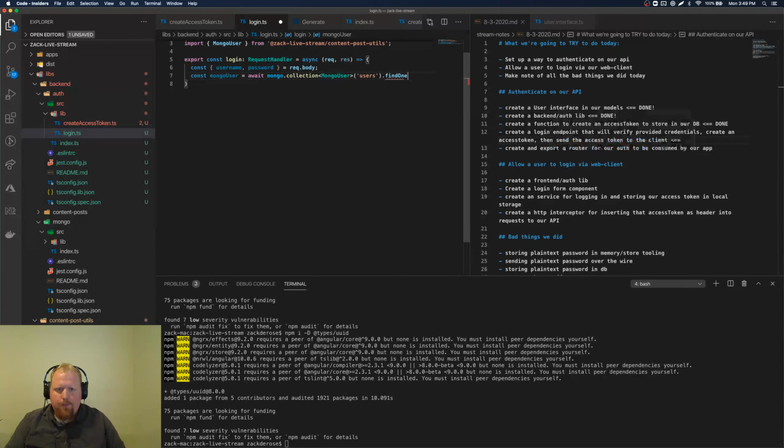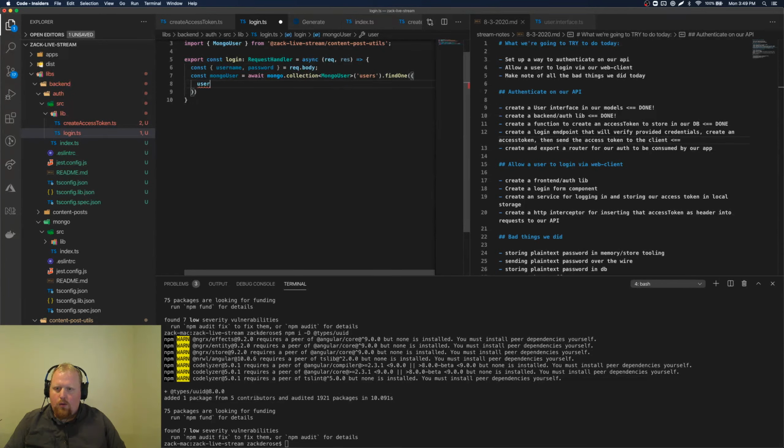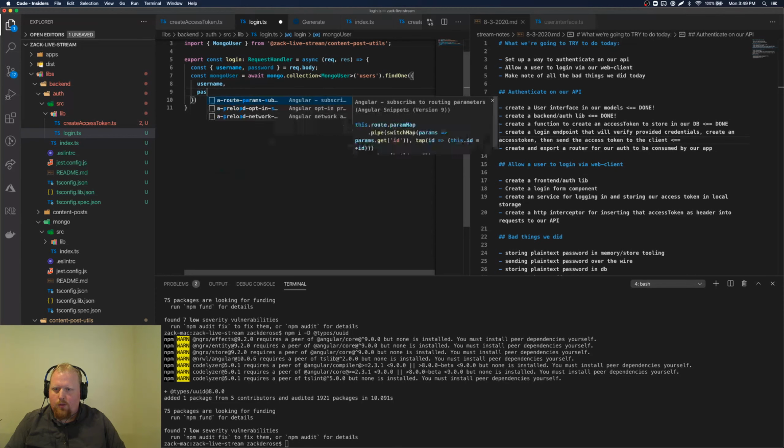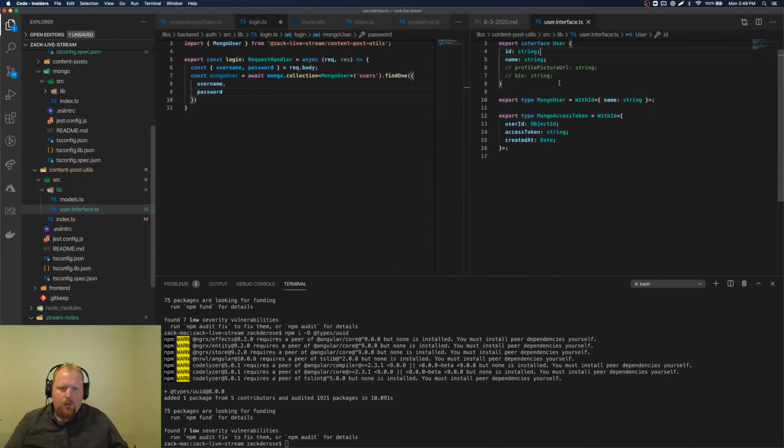All right. So for our filter here, we're going to want to do it so that the username is equal to, well, I think we can just do it like this. Password, it's like that. So let's adjust our user interface here. So we'll have a name.